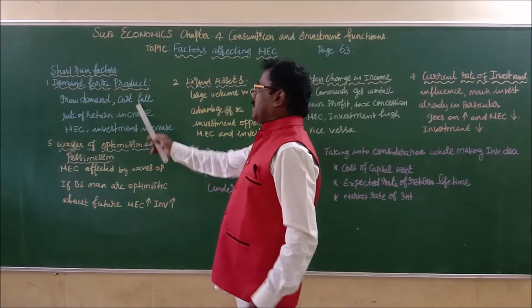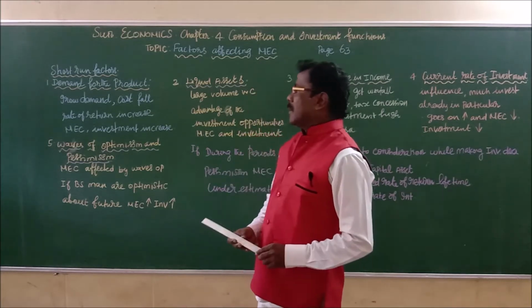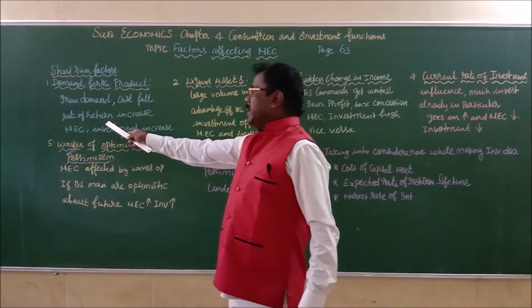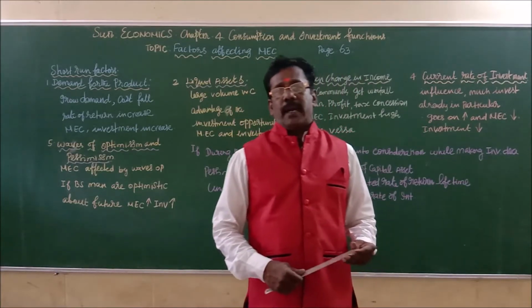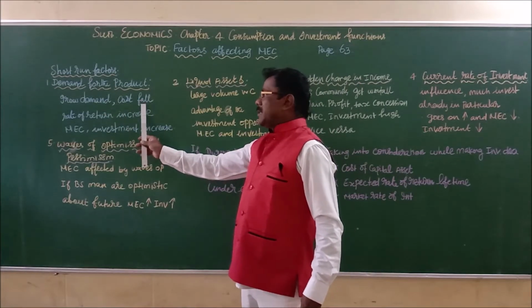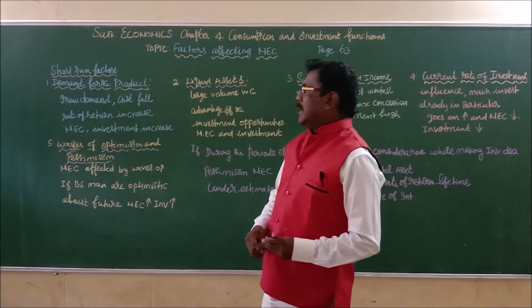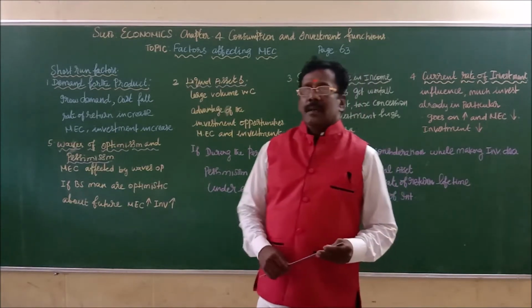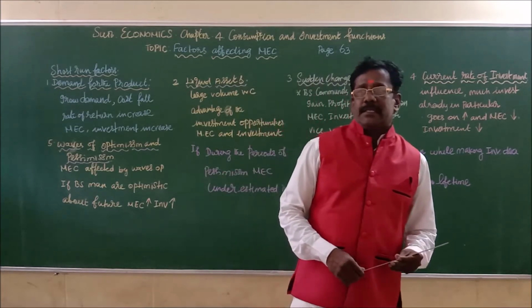Simultaneously, if the price of the product falls or declines, then it will lead to an increase in the rate of return or profit to the businessman. So increasing demand, decreasing cost price of the product, and increasing rate of return: in all these circumstances, MEC, the marginal efficiency of capital, increases.